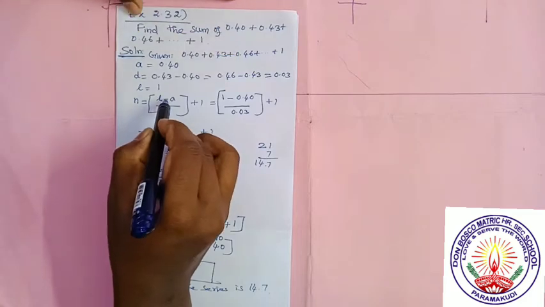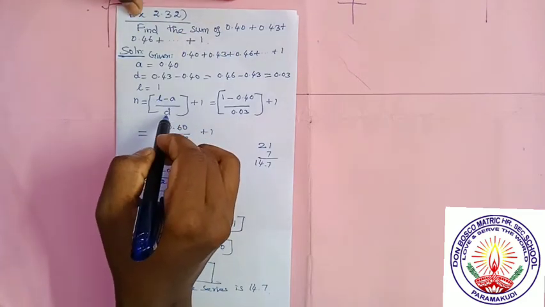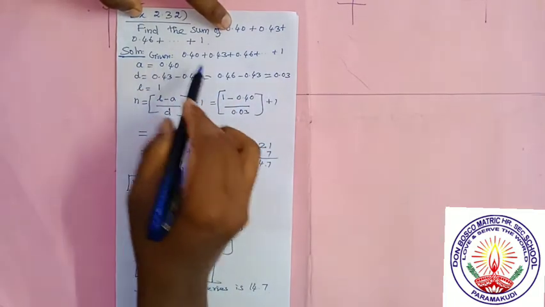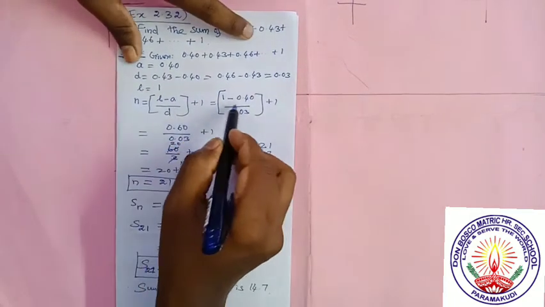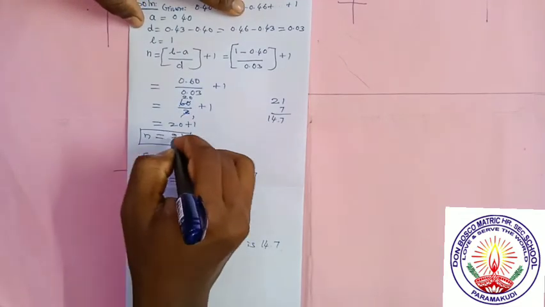The formula is n is equal to L minus A by D plus 1, where L is the last term, A is the first term, D is the common difference. So we have everything. So let us find the number of terms. We have to apply, subtract and divide. When you divide, you will find the answer n is equal to 21.